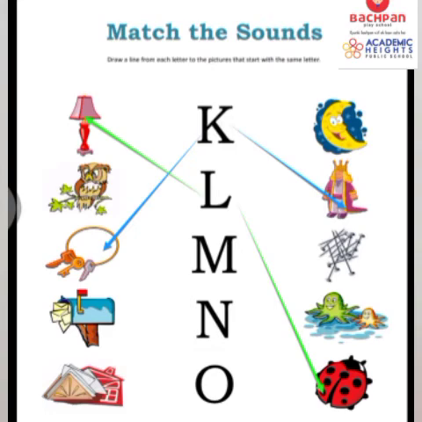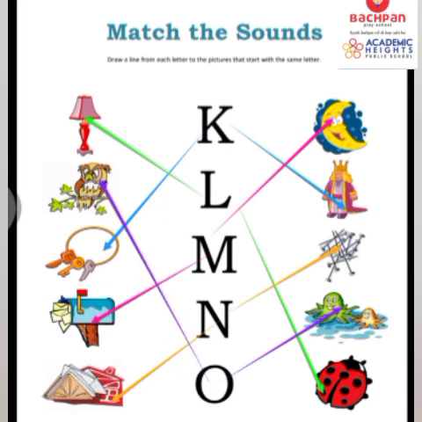That is M. M, mail. M, moon. Now the next matching, that is N. N is nail. N is napkin. Now let's see the last one, that is O. O is octopus and O is owl.